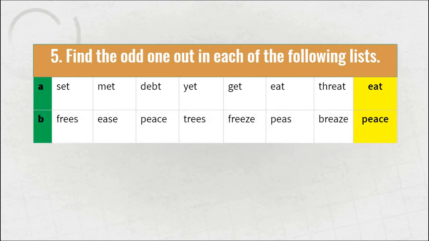Number B: phrase, is, piece, trace, phrase, peas, breeze. So I think "piece" is out of the category. All the sounds are ending with a z sound and piece is ending with an s sound.